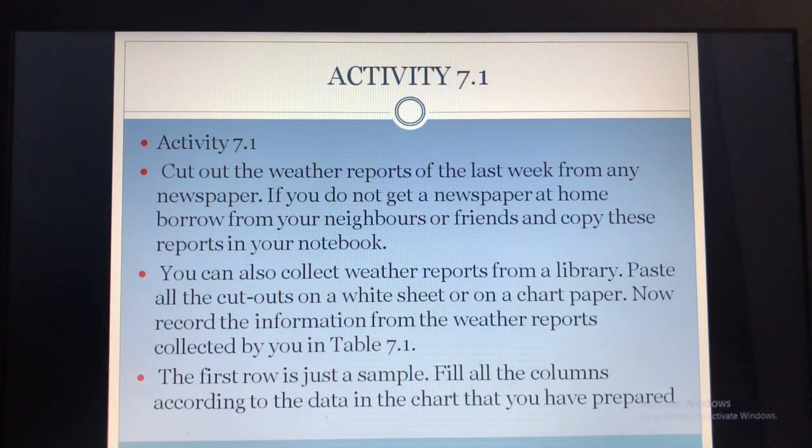Then we had done the activity that we have to cut the weather report of 1 week from the newspaper, and if you don't have it, you have to take it from your neighbors or friends or in the library. You will get it and you have to paste that picture in your book.